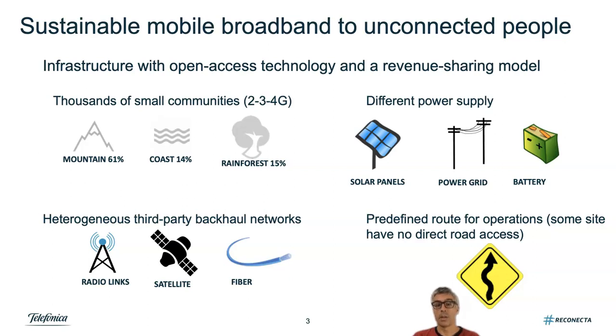The cell sites deployed in these communities have different power supplies depending on what is available. It can be solar panel, power grid, batteries, or a combination of those. The project leverages heterogeneous third-party backhaul networks. It can be radio link, satellite, and fiber.